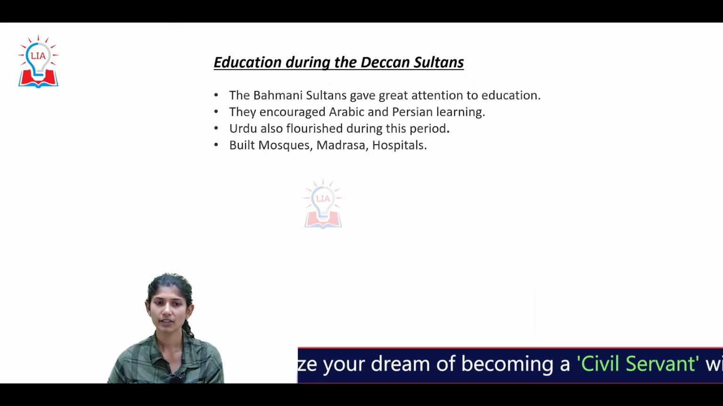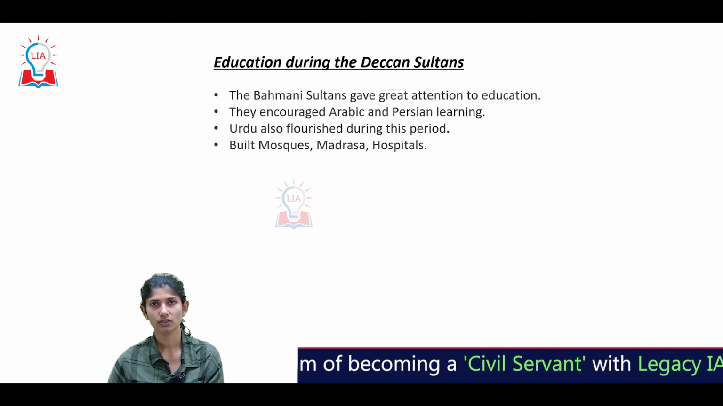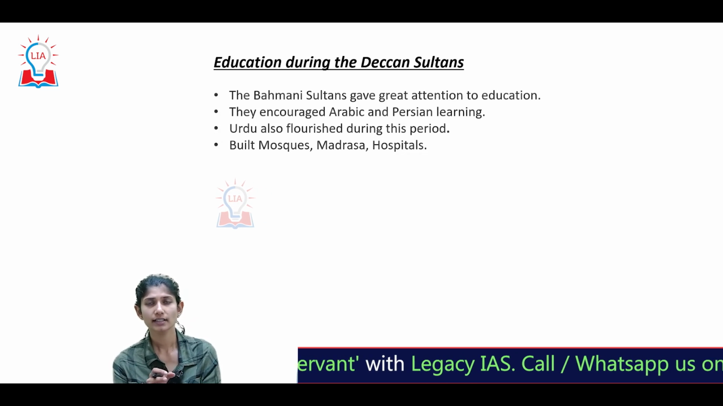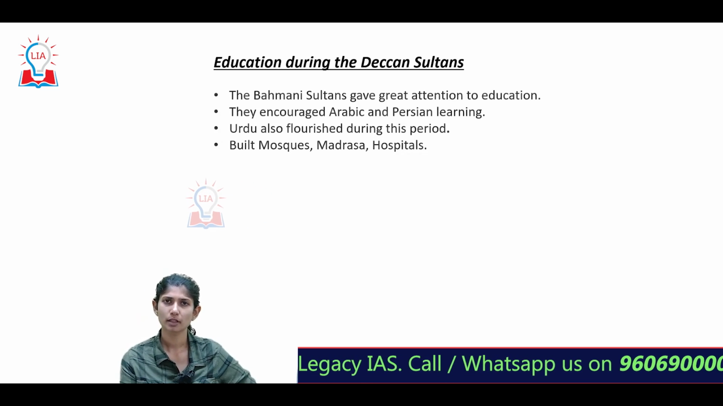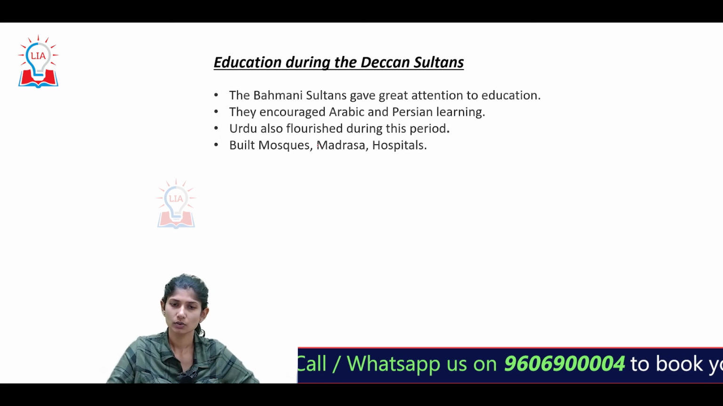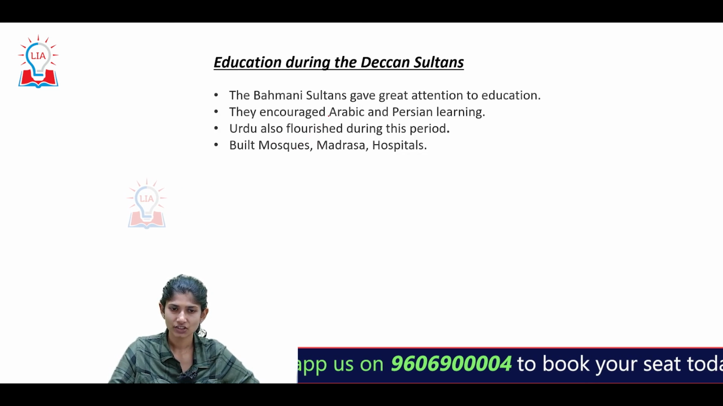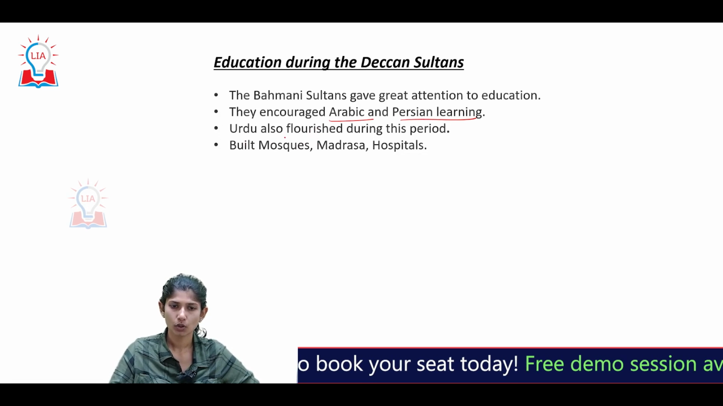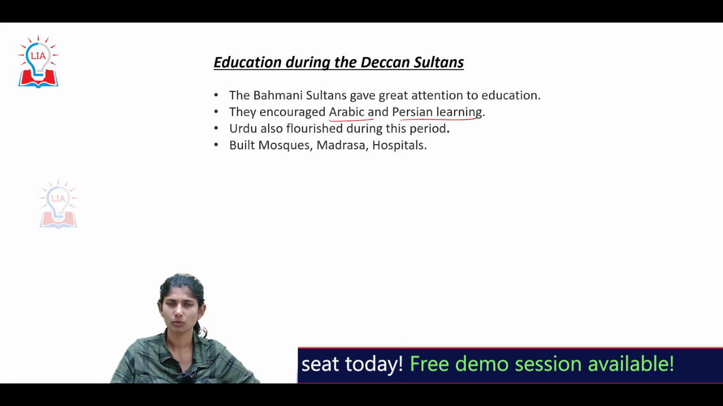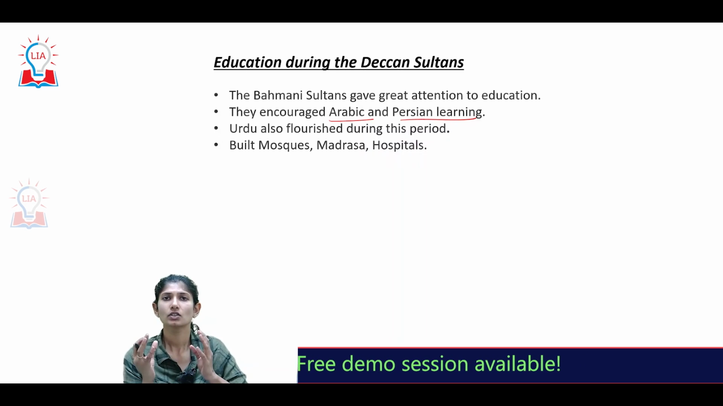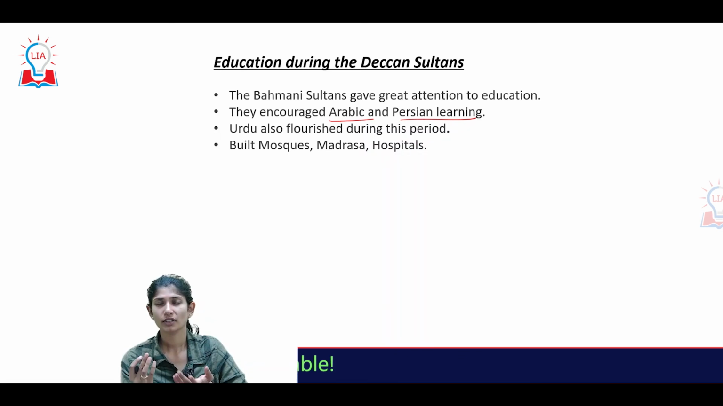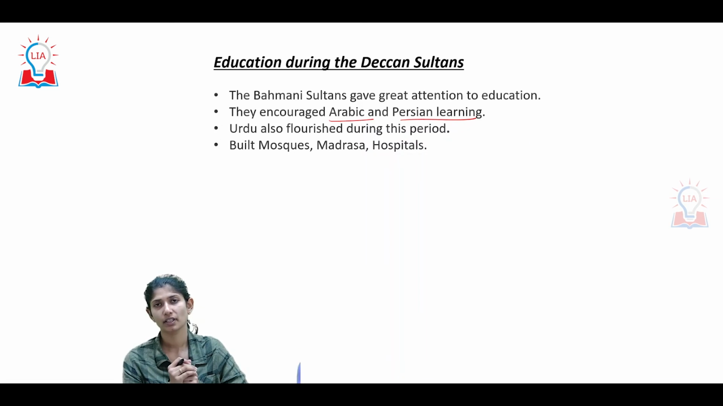Let's look into the education during the Deccan Sultans. One thing is they laid extreme importance on education. They built multiple madrasas. Now look here. They encouraged Arabic and Persian learning. Urdu also flourished during this period. They built mosques, madrasas, hospitals. Basically, the spread of education was seen in this particular period.